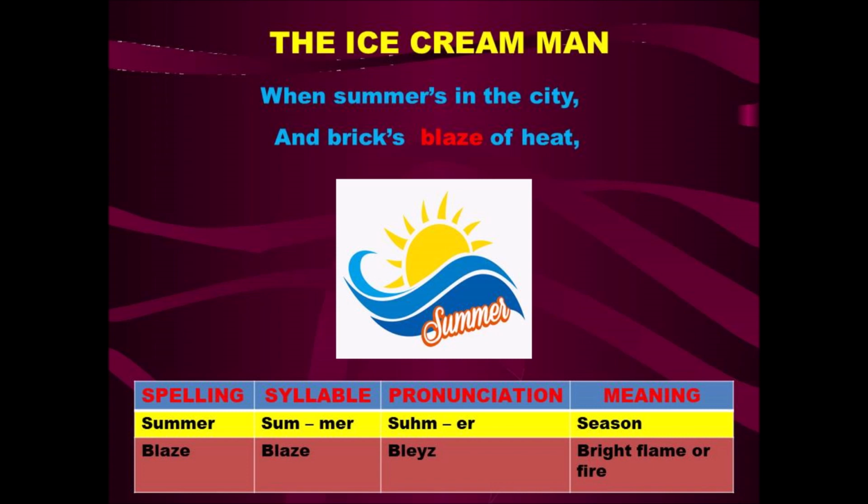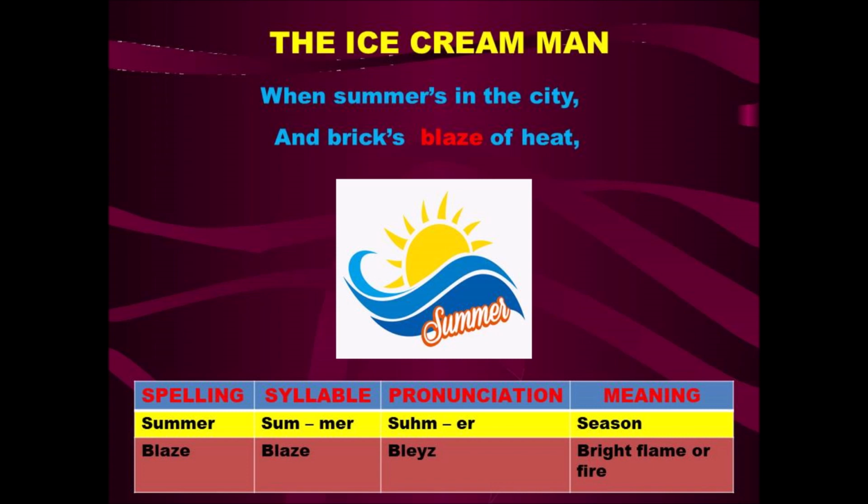Let's recap the poem first. I'll read line by line and explain. Listen carefully. The Ice Cream Man. So the poem is about the ice cream man and the ice cream cart. When summer's in the city and bricks blaze of heat. Here, when summer in the city means this is happening during summer season and also in the city, and bricks blaze of heat.